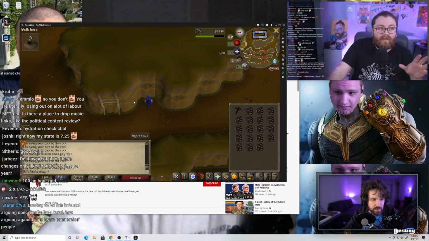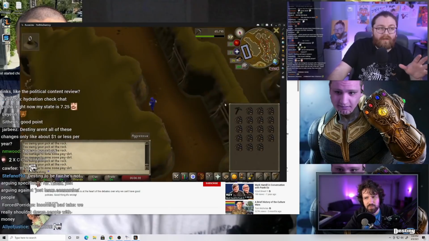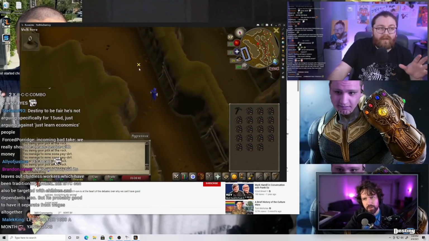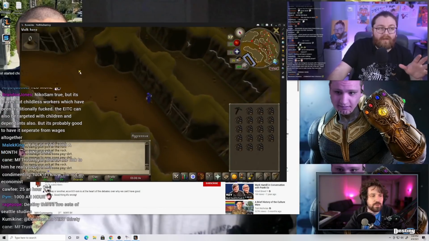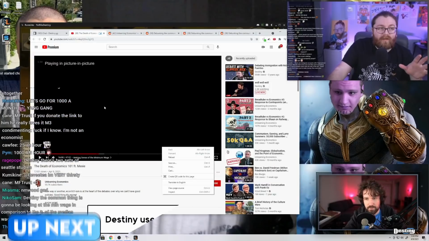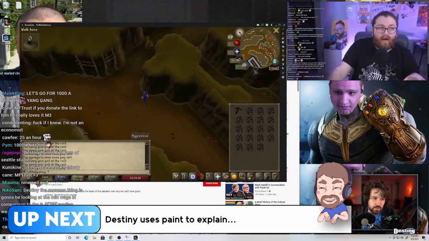Aren't all these changes only like $1 a year per less? I think it's within $2 a year. We looked at that New Jersey one at one point for the fast food. I don't remember what the increase in the minimum wage was, but yeah, it's nowhere near the dramatic level that the $15 an hour stuff is. Textbook out to understand this debate.